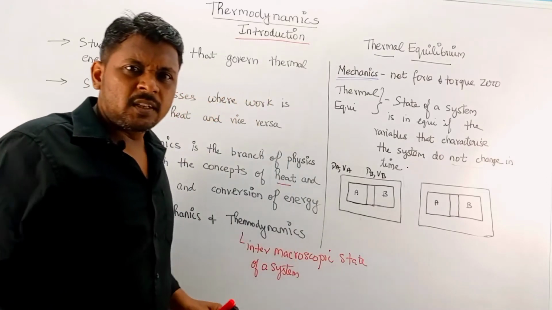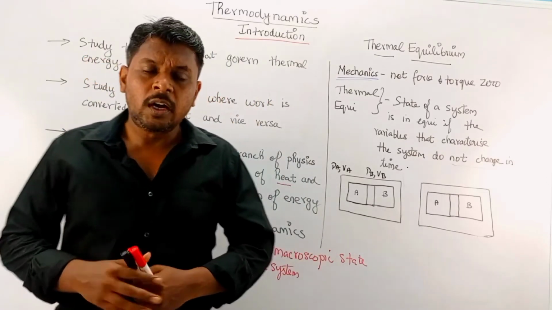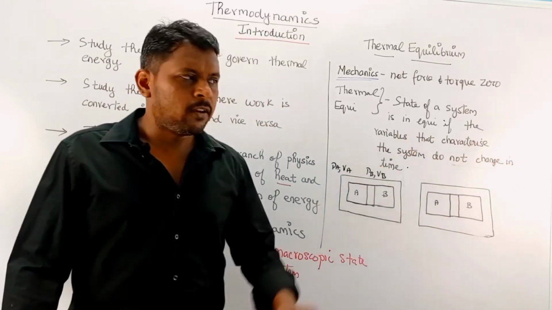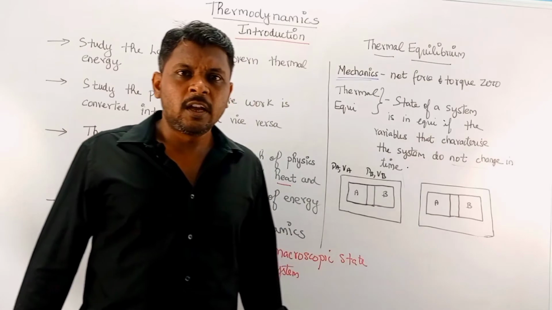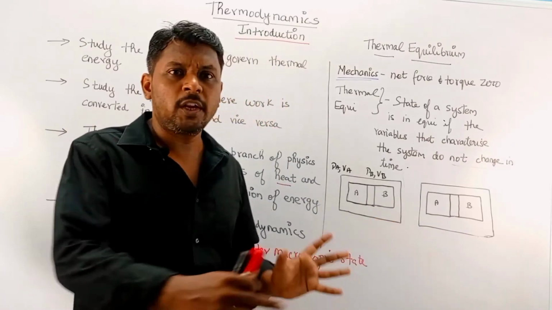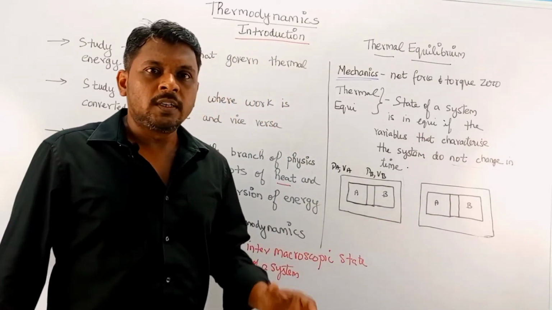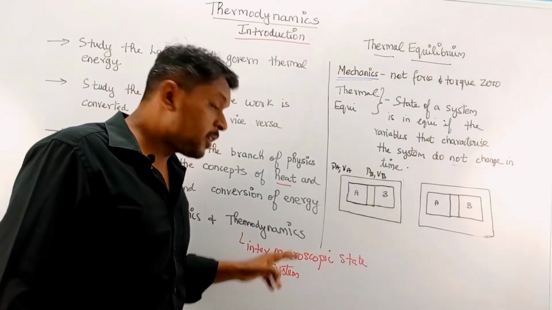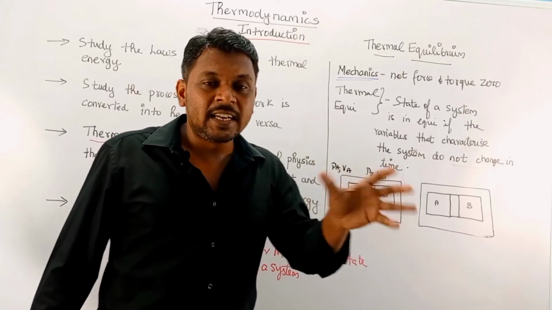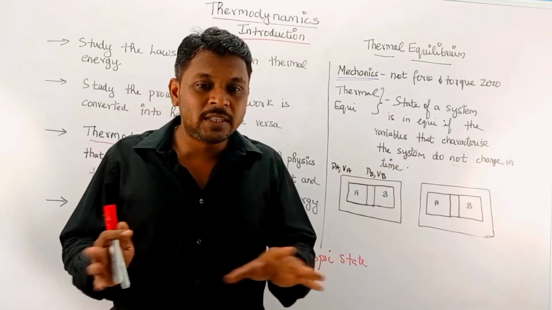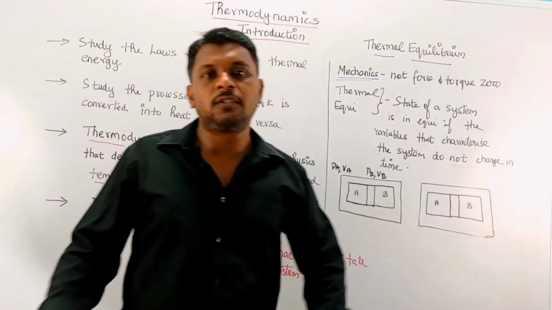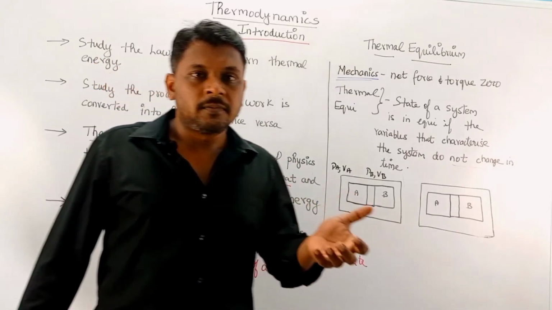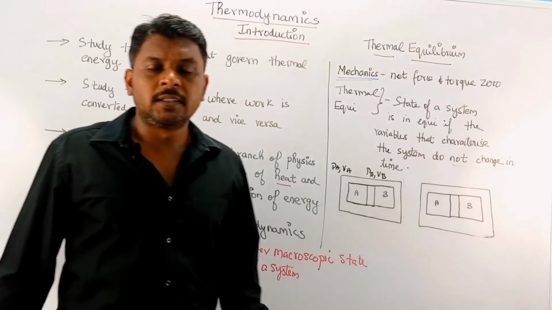What does that mean? Let us take an example. Say you are riding your bike very fast from your home to some place, and then you stop your bike. When you come near the silencer of the bike, you see that it is very hot. So you see that the temperature and heat of the silencer is very high. Thermodynamics talks about the heat and the temperature of the silencer. It does not deal with how much velocity the silencer is moving at. It deals only with the heat and the temperature of the silencer.